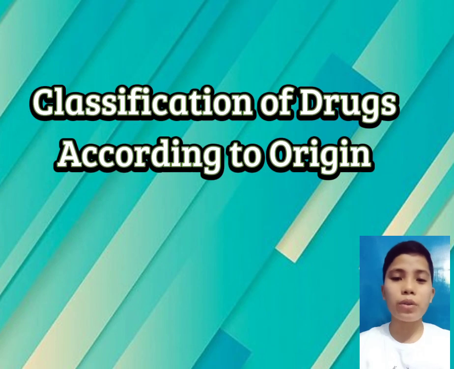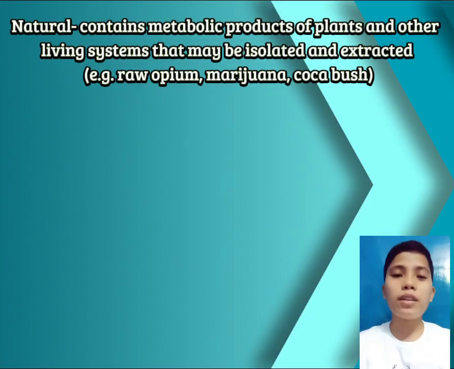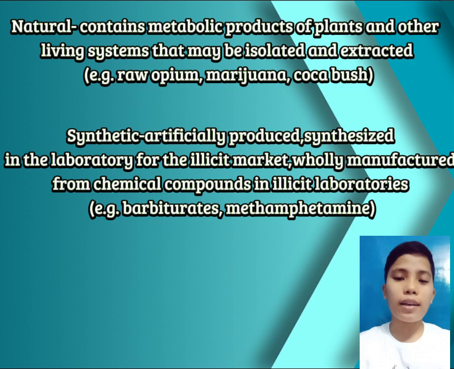Classification of drugs according to the origin. There are two types. The first one is natural. It contains the metabolic products of plants and other living systems but may be isolated or extracted. Examples of this are raw opium or marijuana. The second one is synthetic. It is artificially produced by the laboratory for the illicit markets. It is wholly manufactured. Examples of this are barbiturates and methamphetamine.